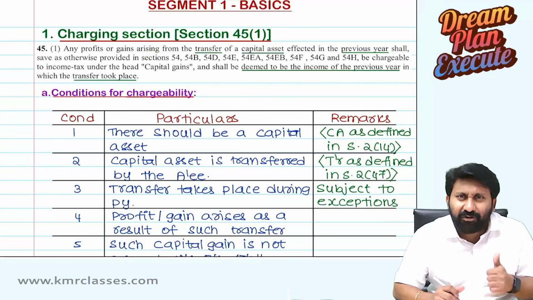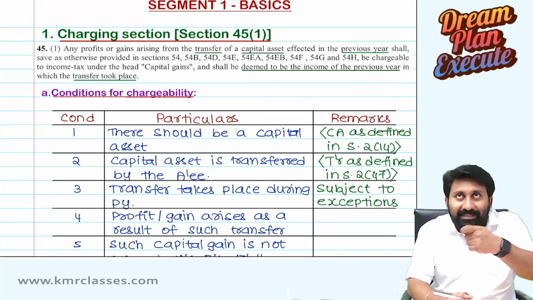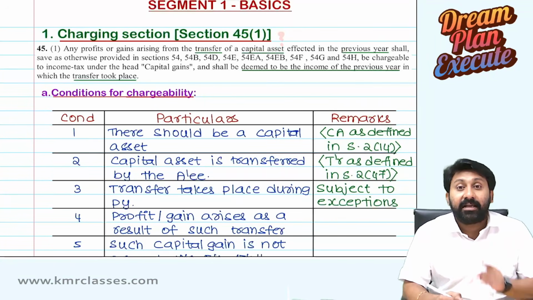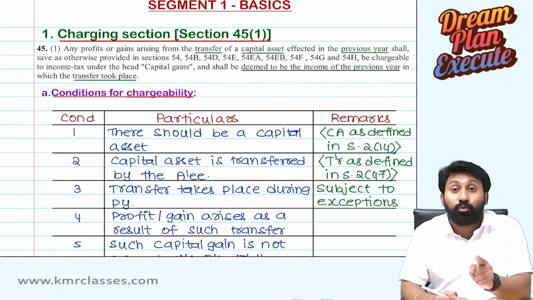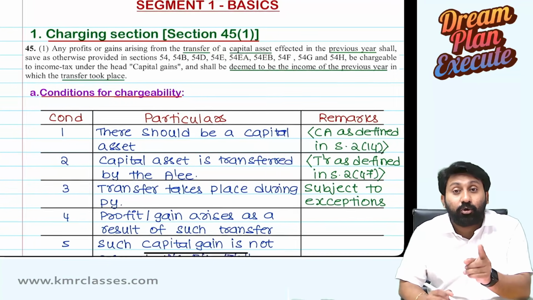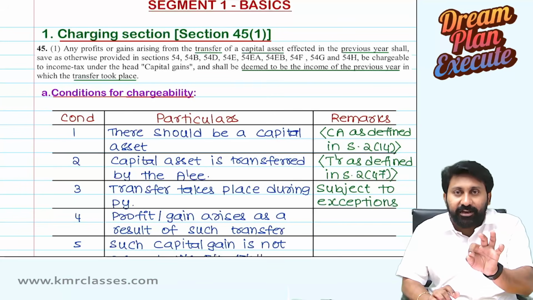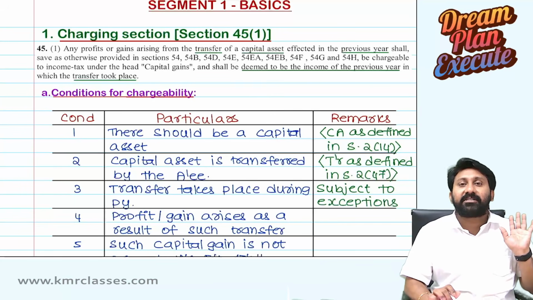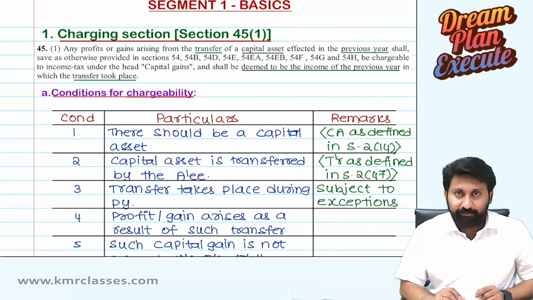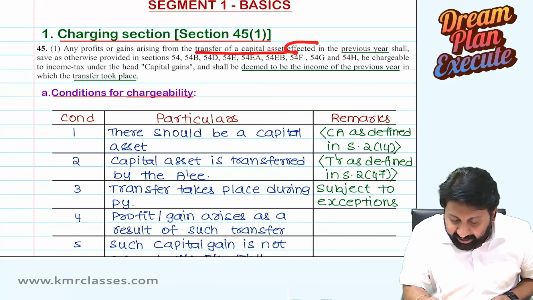Arising from what? Arising from transfer. So you transferred what? You transferred a capital asset. What is a capital asset? Capital asset as defined in section 2 clause 14. What is a transfer? Transfer as defined in section 2 clause 47. So there are two technical terms here whose definitions we need to know first to understand the charging section. What are the two words? What is a transfer? What is a capital asset? Transfer of capital asset effected.